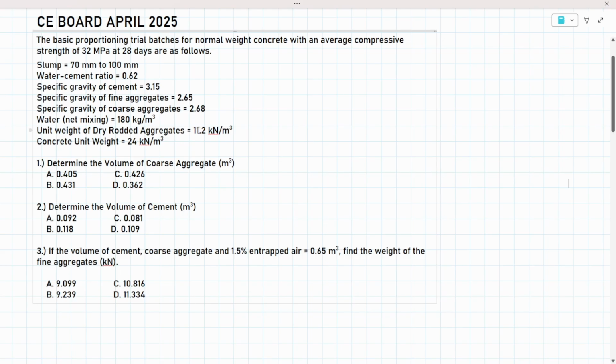Now, it is not specified directly in the problem, but for the analysis, you must take into account per cubic meter of concrete. This is not the unit weight of the coarse aggregate. Okay? Next is the concrete unit weight. We know this, 24 kilonewtons per cubic meter. In this problem, the volume of concrete is not specified. So take note, if it is not specified, assume 1 cubic meter of concrete.